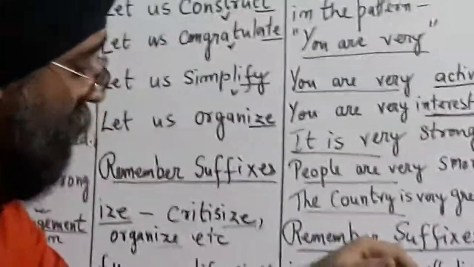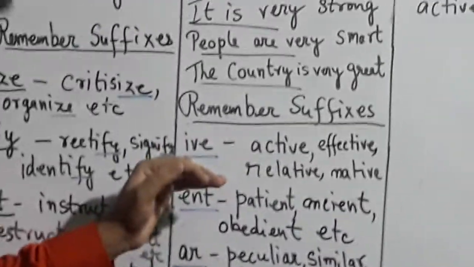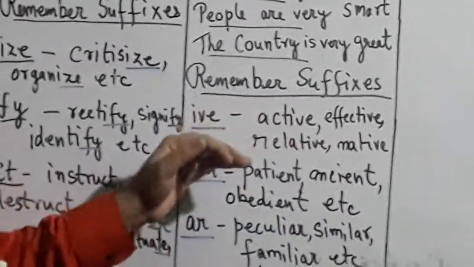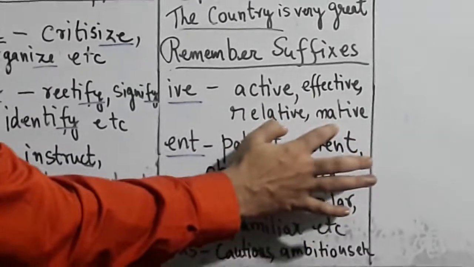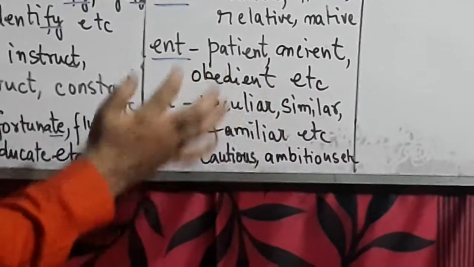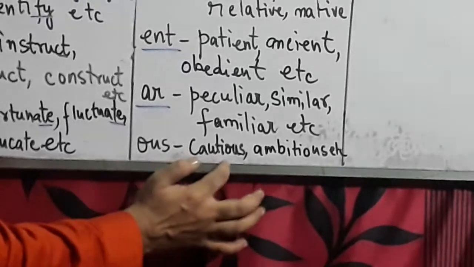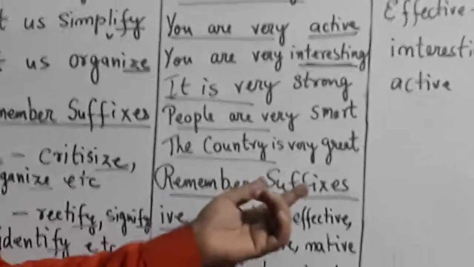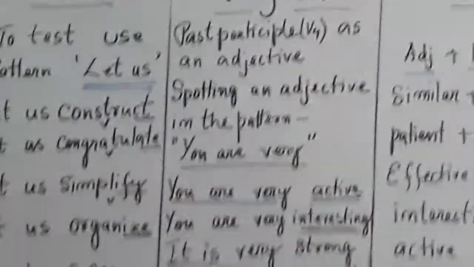So we have here suffixes. IVE can give you an adjective. If you find any word ending in IVE, then it is an adjective. So active, effective, relative, native. For ENT, patient, ancient, obedient. AR, peculiar, similar, familiar. And OUS, cautious, ambitious. So these are the end suffixes or the end parts of the word which will help you to know what type of an adjective it is.